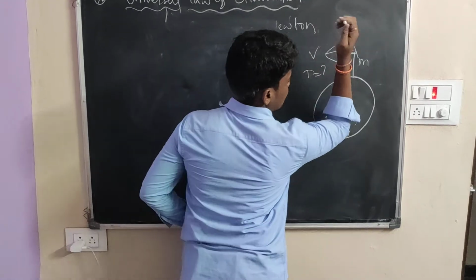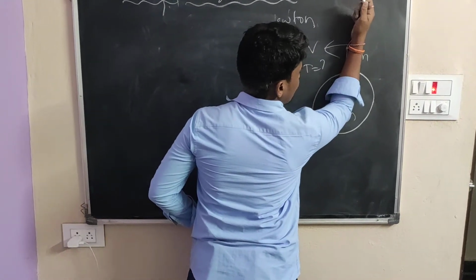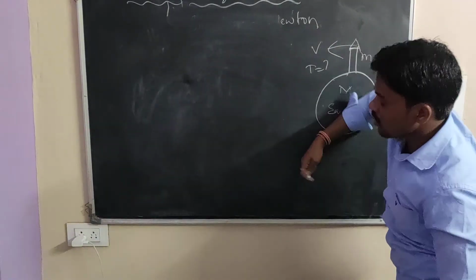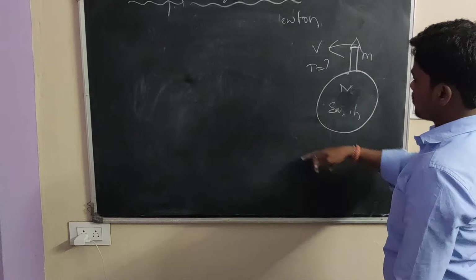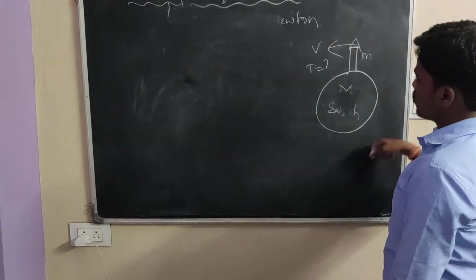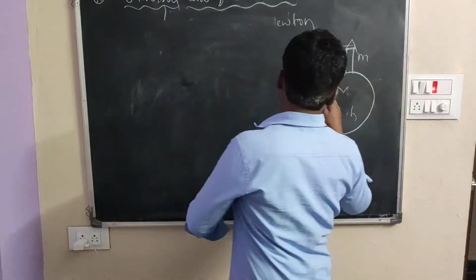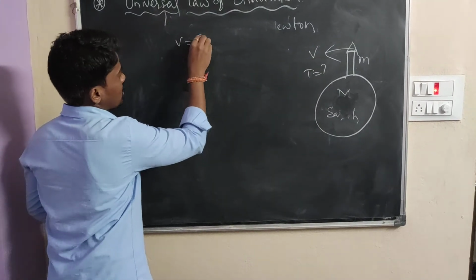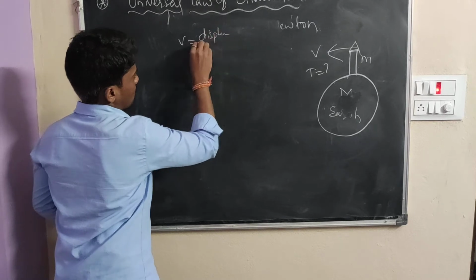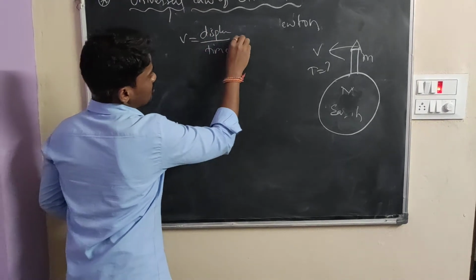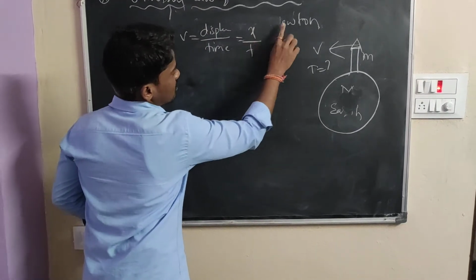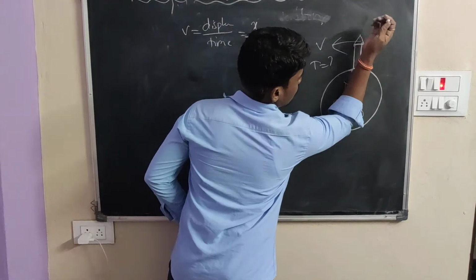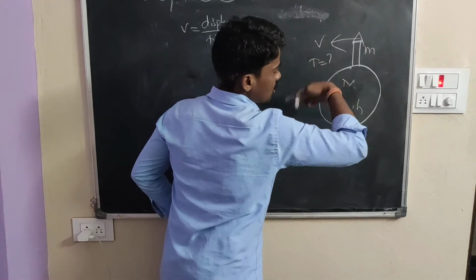Here is the earth's mass, and the rocket will be moving in this direction. We will find out the time period. Here it is circular motion, uniform circular motion. You will find out the velocity of the satellite. Okay, what is the velocity? Velocity v is equal to displacement by time. Displacement means x, and time. Displacement here means the total circle.